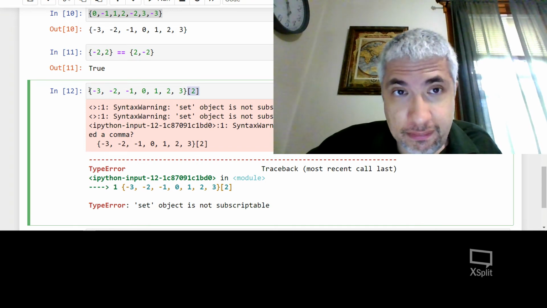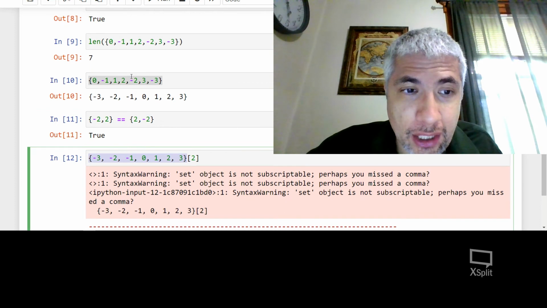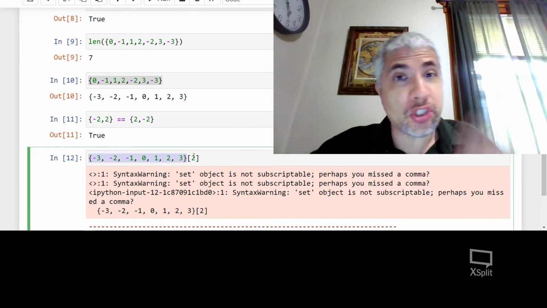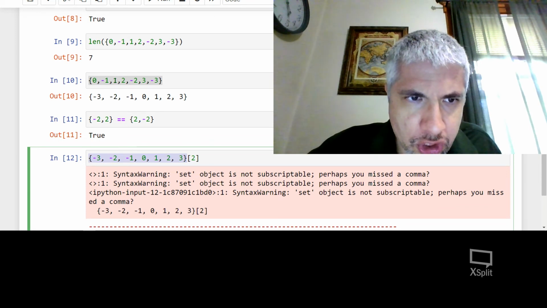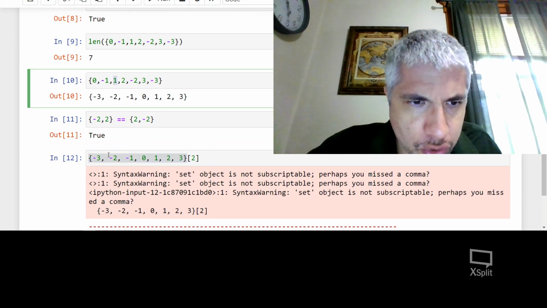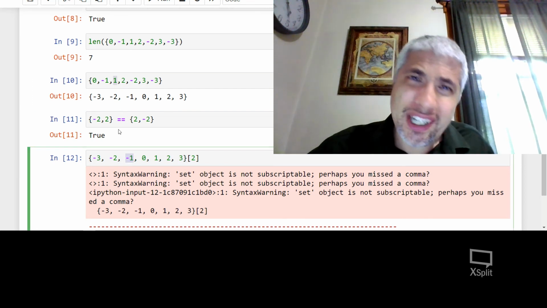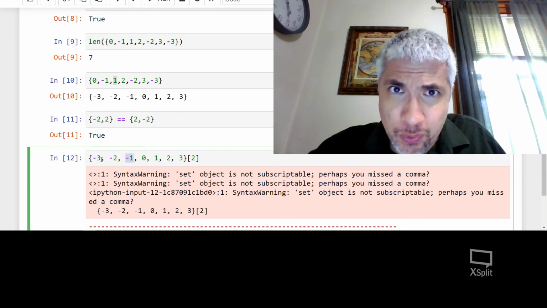And this is actually a good thing because this set and this set up here are the same set. So if I wanted to go and find element number 2, which is really the third element, it depends on how I write it. 0, 1, 2, I have 1. -3, -2, -1, I have -1, right? So because that depends on order, we don't want to be able to use subscripts with sets.